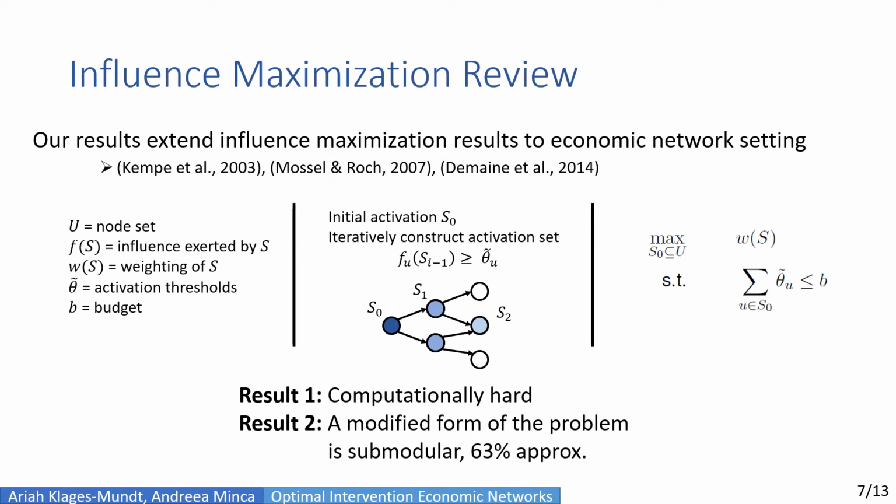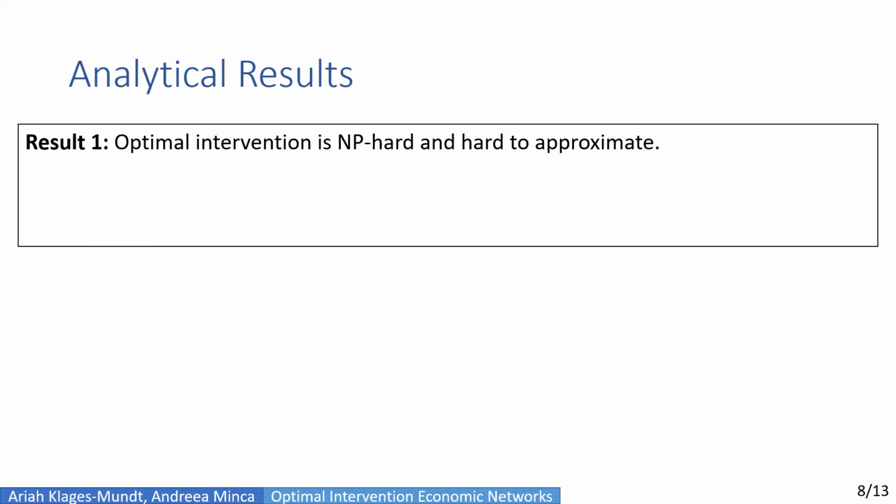And there are two main takeaway results here. One is that this problem becomes computationally hard, and that a modified form of the problem is actually submodular and admits a 63% approximation. Shifting back to our economic intervention problem, our first result is that optimal intervention is NP hard and hard to approximate.